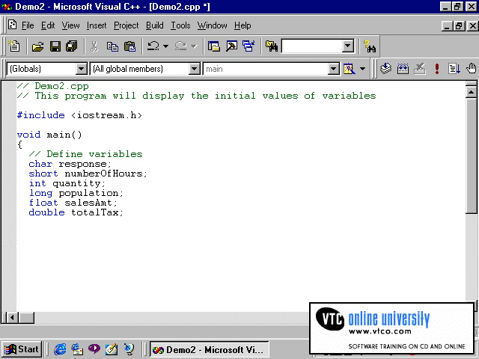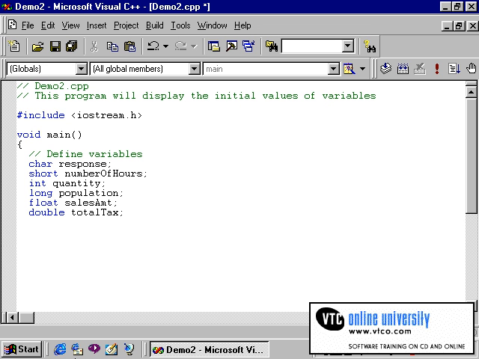I'll be using this demonstration program to illustrate the importance of declaring variables in the proper way. It is also important to note that it is your job as a C programmer to give variables their initial values. If you do not supply an initial value for a variable, the variable will contain a meaningless value, referred to by programmers as garbage. This garbage is the remains of what was last stored in the memory location that the variable now occupies.